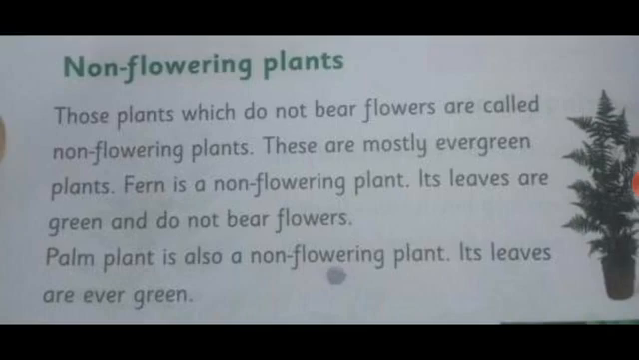Non-flowering plants. Those plants which do not bear flowers are called non-flowering plants. These are mostly evergreen plants. Fern is a non-flowering plant. Its leaves are green and do not bear flowers. Palm plant is also a non-flowering plant. Its leaves are evergreen. Now students, non-flowering plants are those plants which do not have flowers on them. Fern and palm plant are examples of two such types of plants. These plants are non-flowering and their leaves are always green and they do not bear flowers.